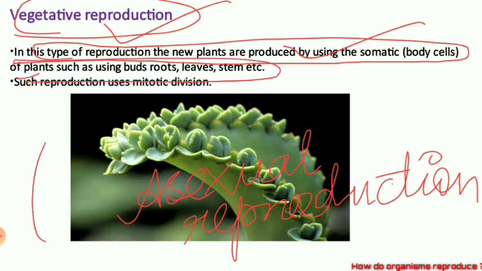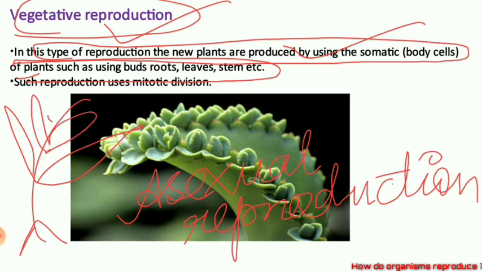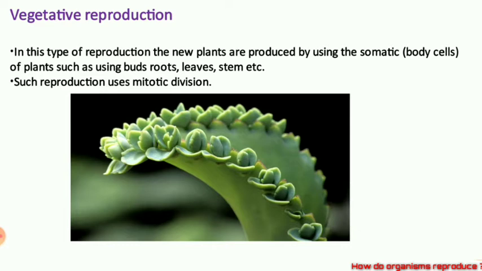Suppose there is a plant, and either its leaves, its root, its stem, or any part of this plant is used to grow a new plant.